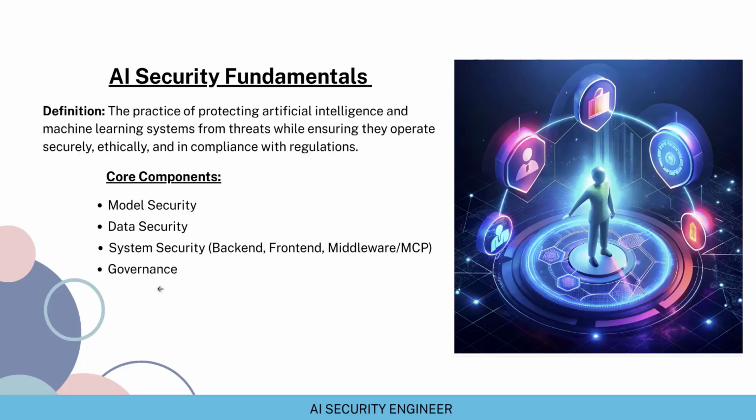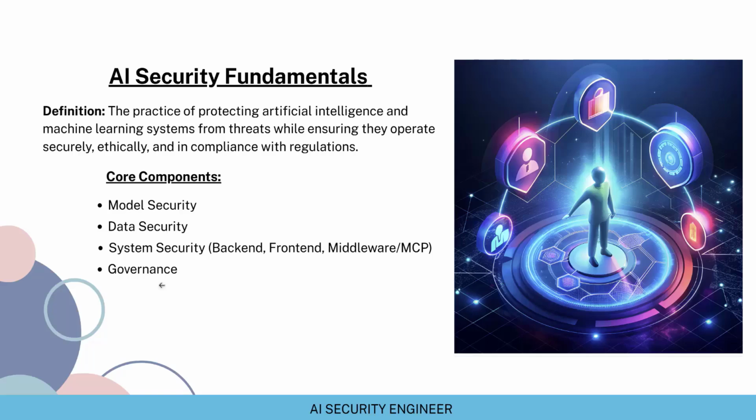Now, as AI security engineers, we also need to ensure that these AI systems are governed at an enterprise level. Now, what does this mean? It means that there should be policies or frameworks in place at an enterprise level, which make sure that the AI systems being developed and deployed are free from ethical bias, hallucinations, privacy violations and any kind of misuse.